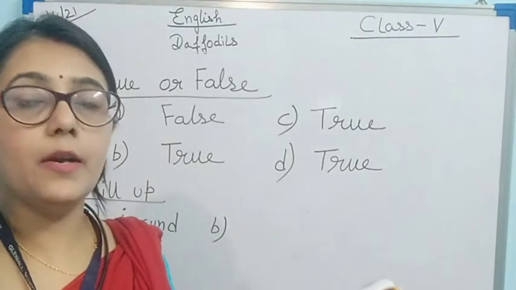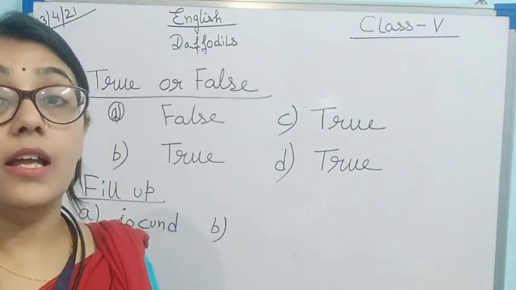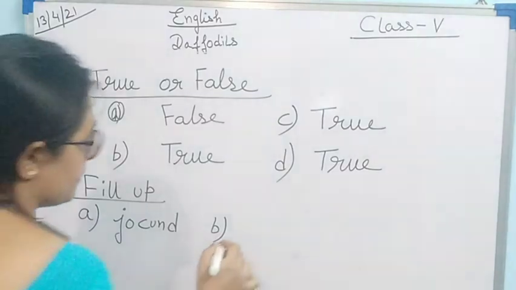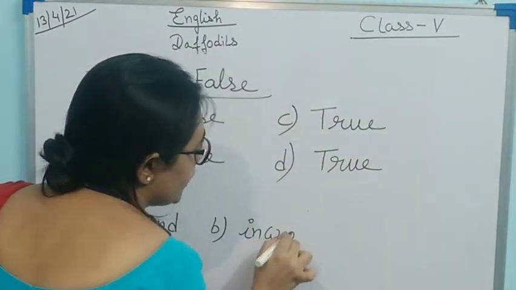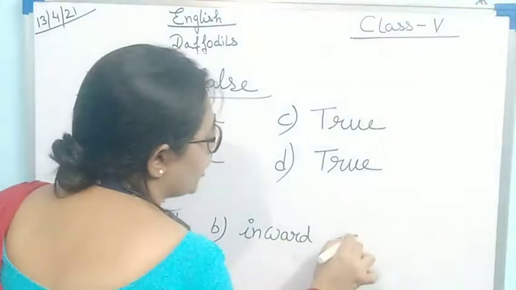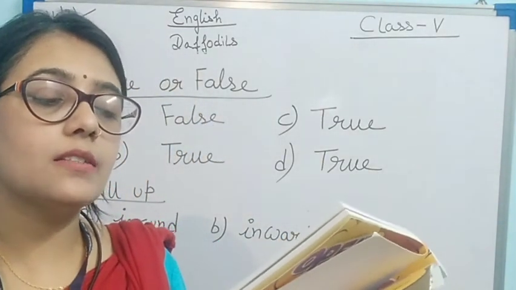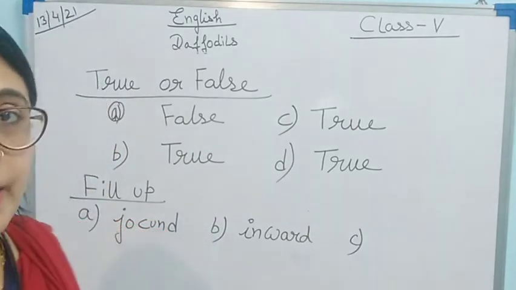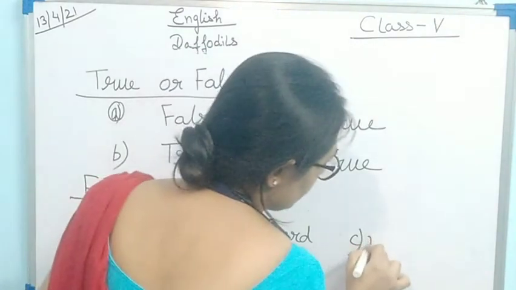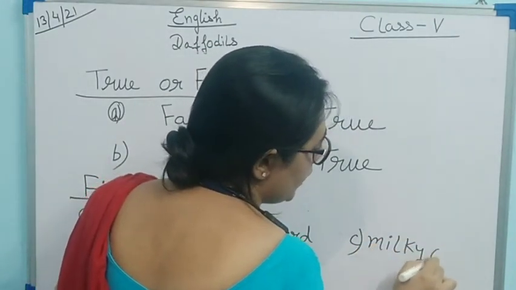In vacant or in pensive mood, they flash upon that inward eye. I-N-W-A-R-D, inward eye. Now, the third one. Continuous as the stars that shine and twinkle on the Milky Way. Milky Way.